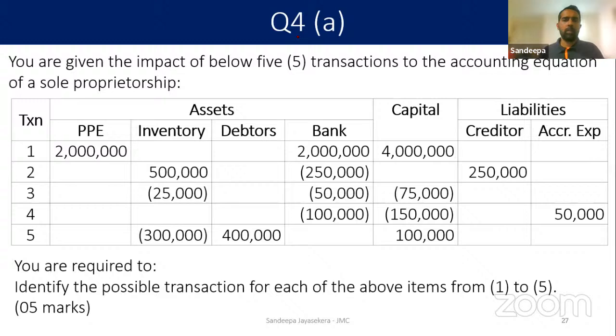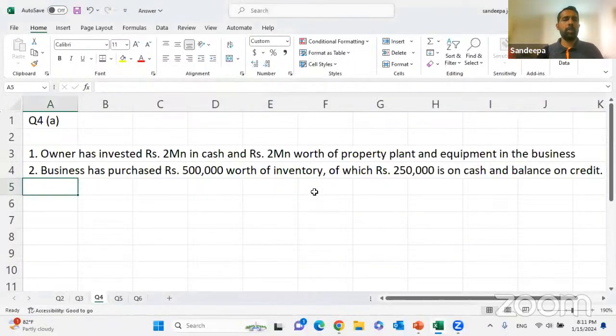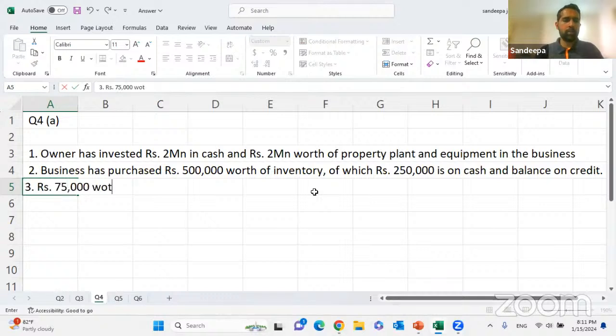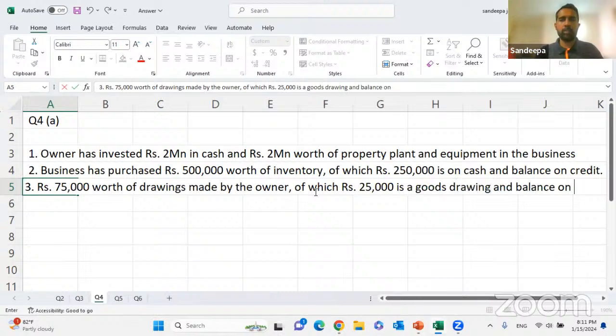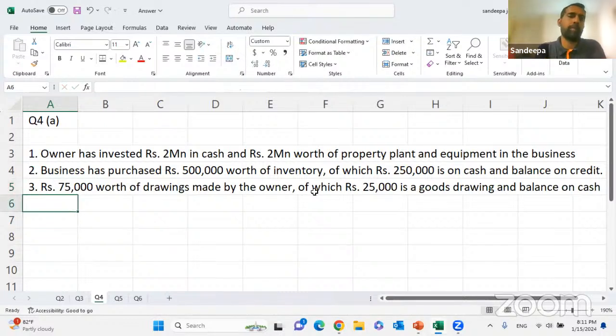Right. So we'll write the answer. So you are drawing both inventory and cash. So the third one: rupees 75,000 worth of drawings made by the owner, of which rupees 25,000 is a goods drawing and balance on cash. Right?